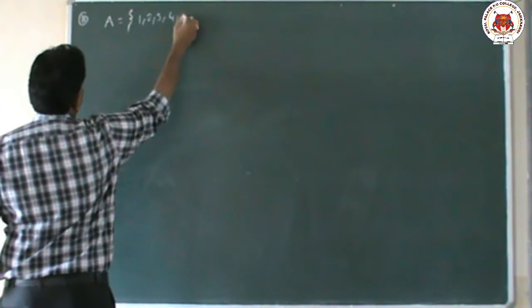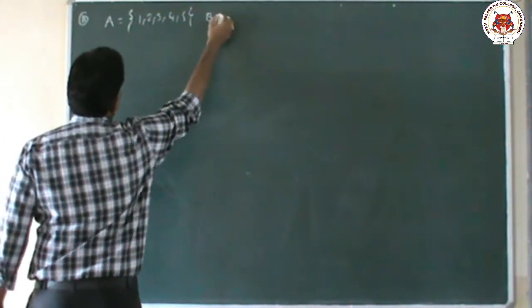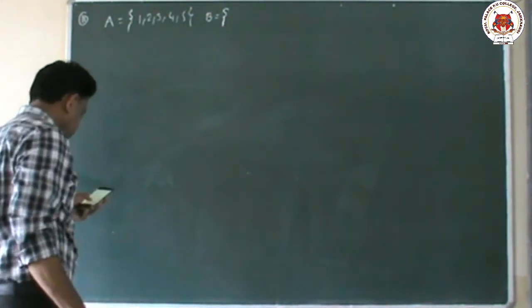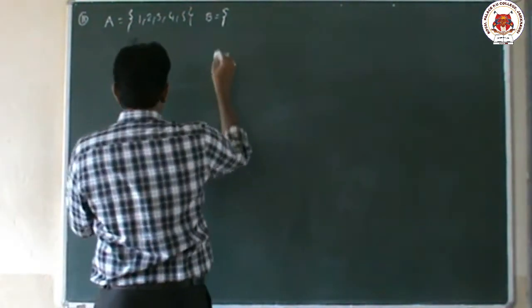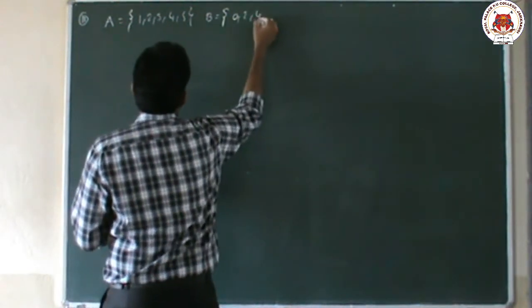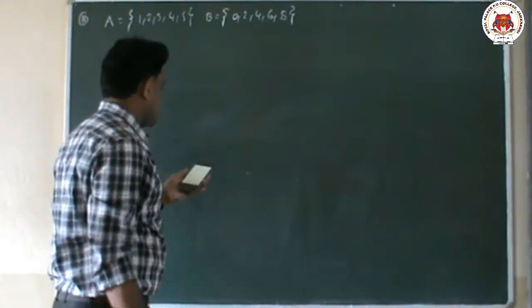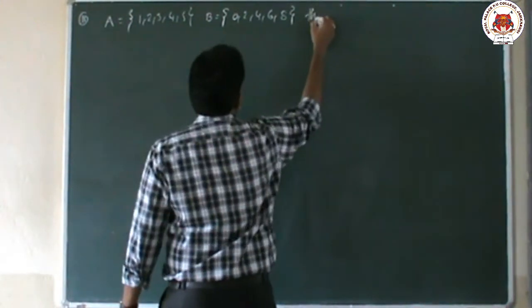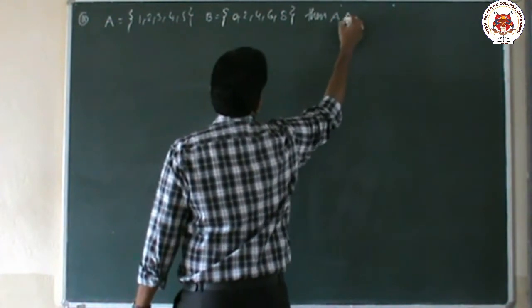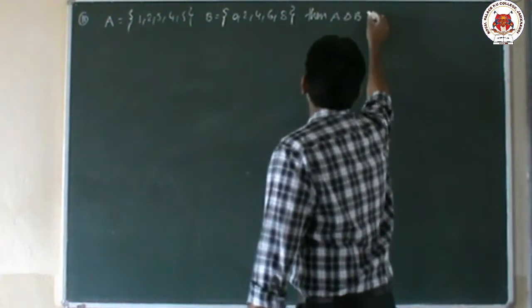Next B is a set: 0, 2, 4, 6, 8. This is the B set. He is asking then A delta B. This is the question. A delta B.